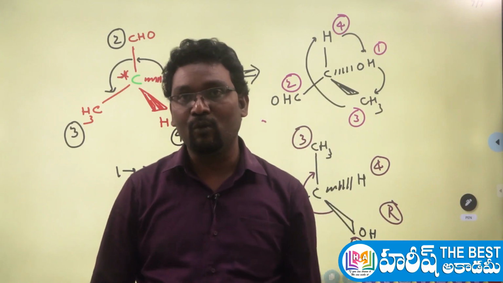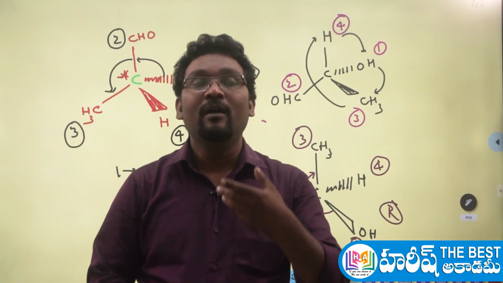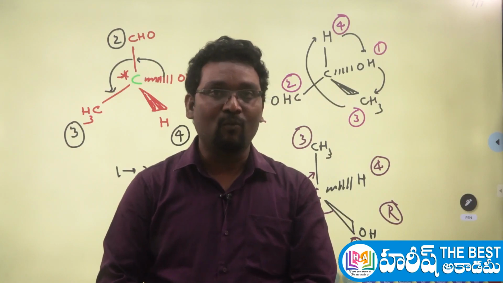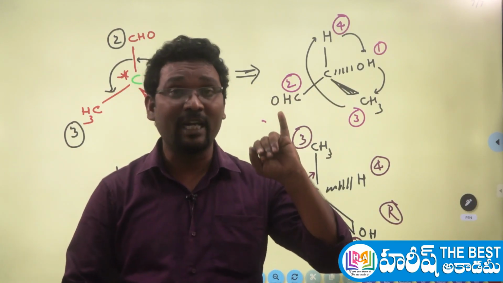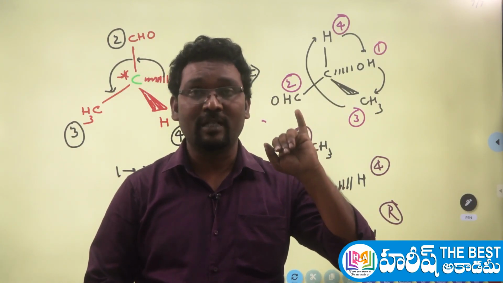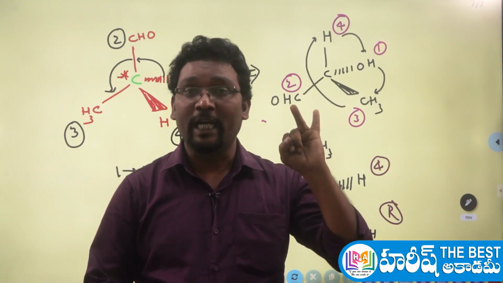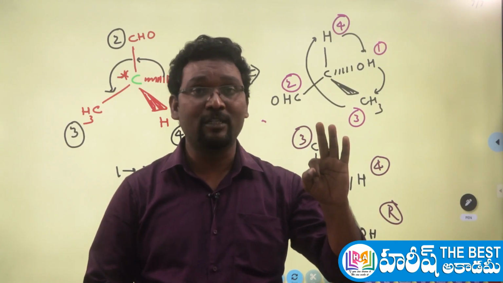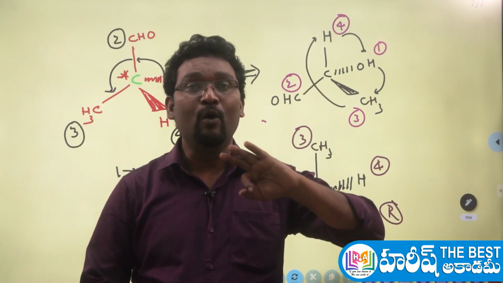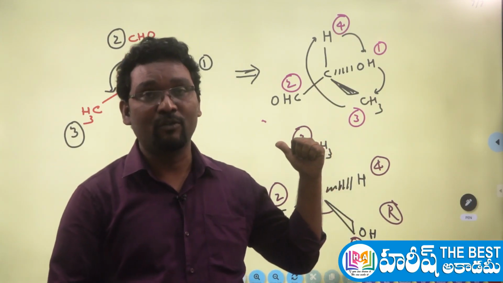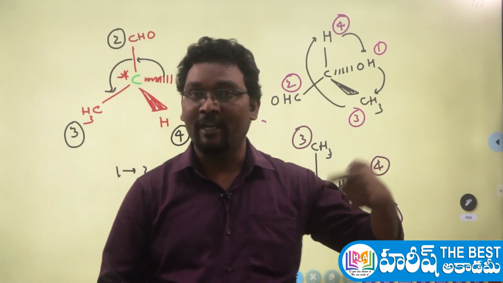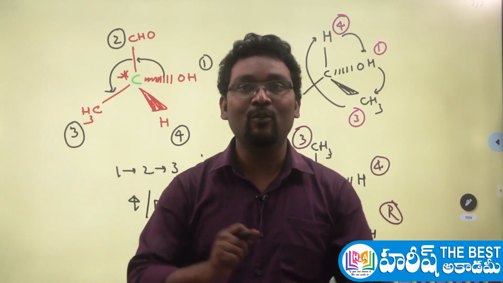Next, the important thing is that we have to go to the applications of absolute configuration. What are the applications of absolute configuration? We can identify different molecules, like identical molecules. You can identify the enantiomers and the diastereomers, all these things. How to identify them with the help of absolute configuration, I will explain in upcoming classes. Okay guys, thank you very much.